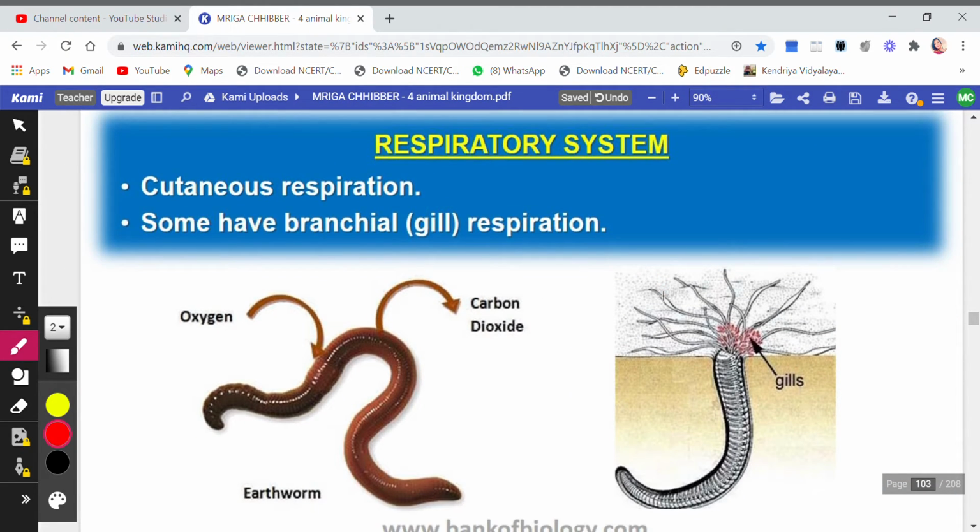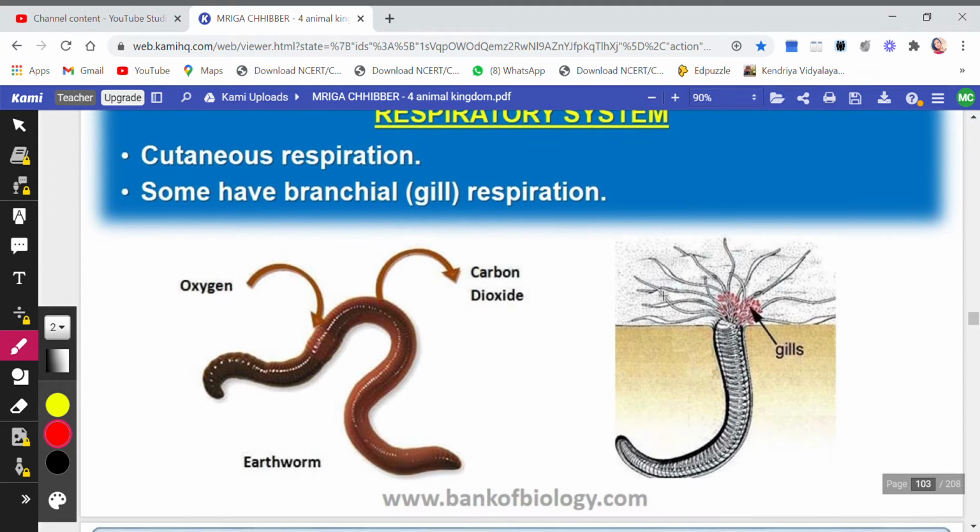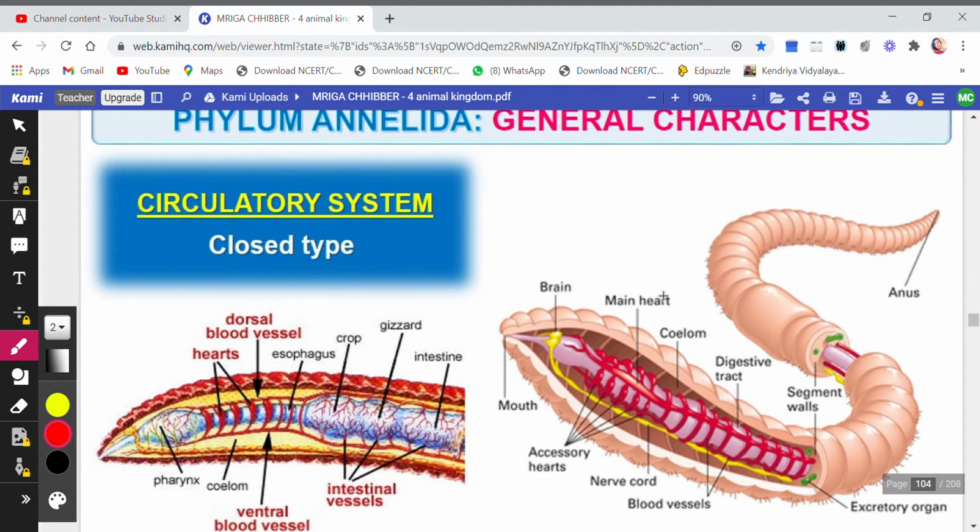Of course, they do have a respiratory system which is a little bit different from that of mammals. They have cutaneous respiration. Cutaneous respiration means that they can exchange carbon dioxide and oxygen through their cutis or the skin. They are exchanging the gases through the cutaneous surface which is present on their body, that is skin. And some have branchial or gill respiration also. That depends on the organism.